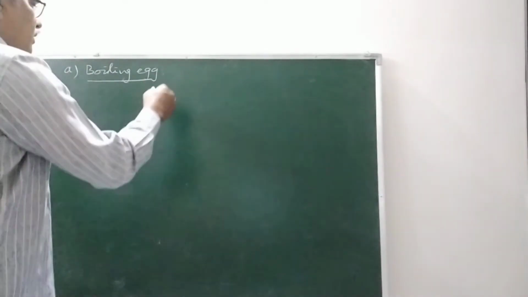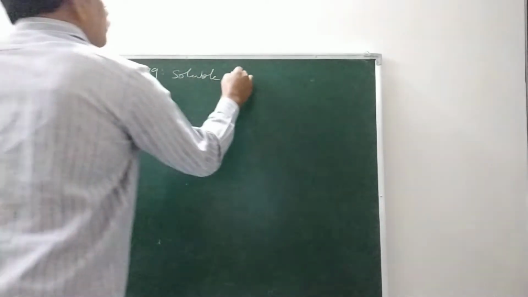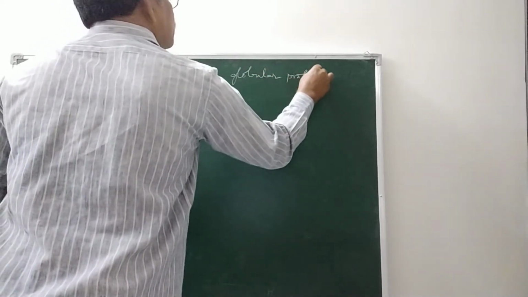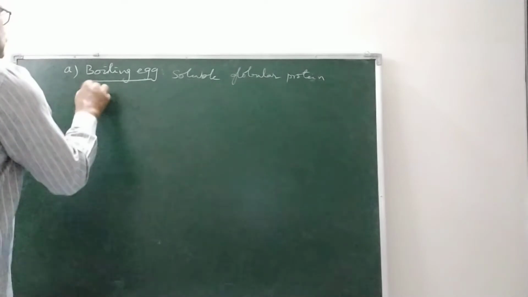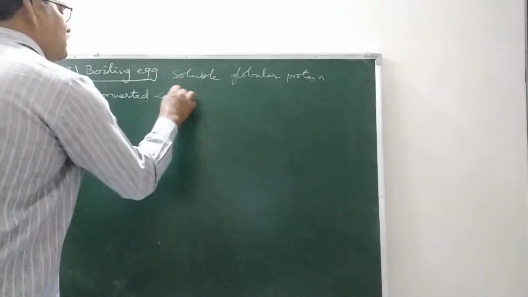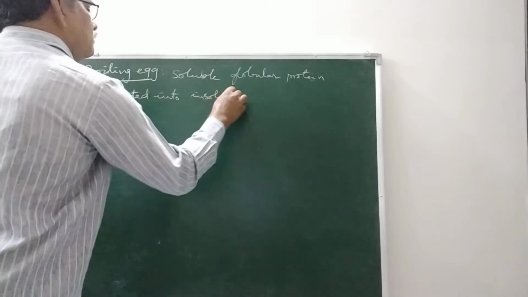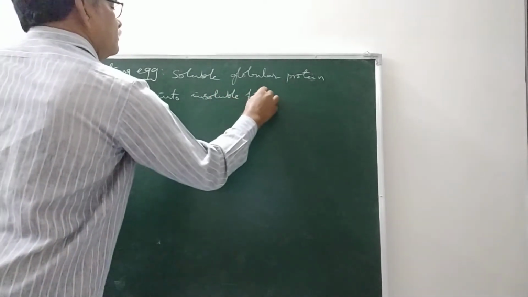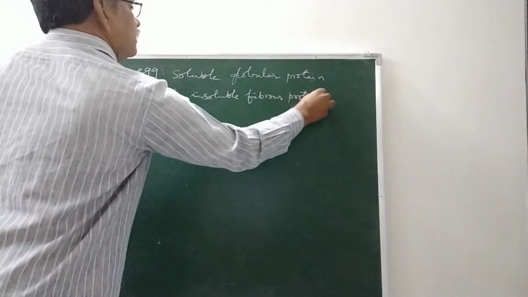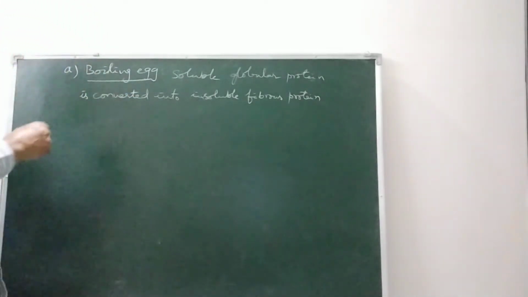So on boiling, the soluble globular protein is converted into insoluble fibrous protein. It is converted into a white solid, right? So that is an example of denaturation.